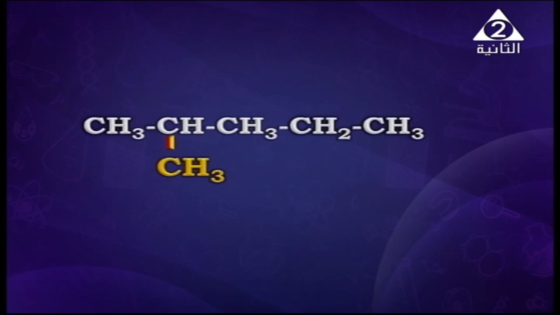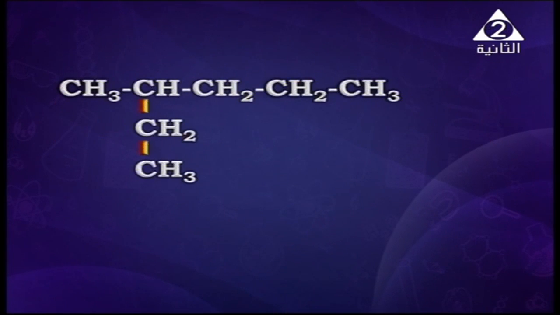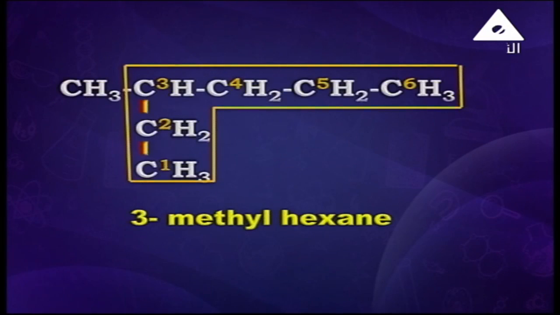As shown on the screen, this is 2-methyl pentane, as numbering of carbon atoms starts from the carbon nearest to the branch. Next example: we number the carbon atoms of the longest continuous chain from the end nearest to the branch, so it will be 3-methyl hexane.